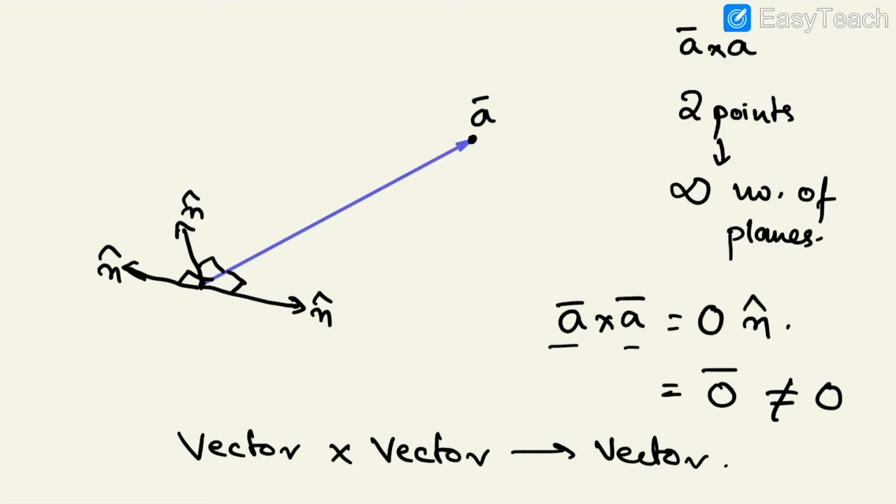Okay, so even if the direction of A cross A has no meaning, or it can be in any direction whatsoever, still we define a 0 vector, so as to say that when a vector is cross producted with itself, it will give a vector which has a magnitude 0, and that is called a 0 vector. So here also it provides a very good mathematical consistency. The physics will not be flawed at certain points.